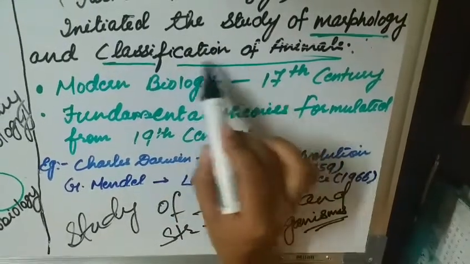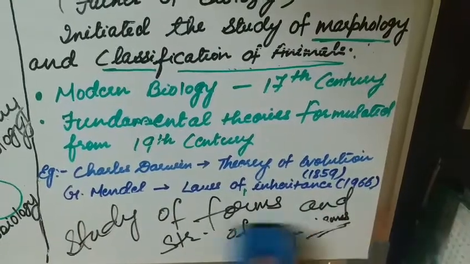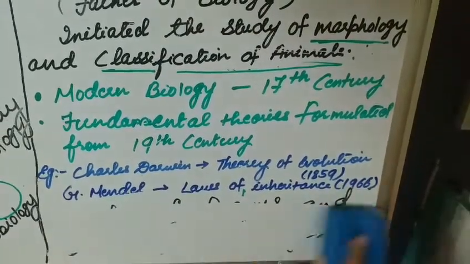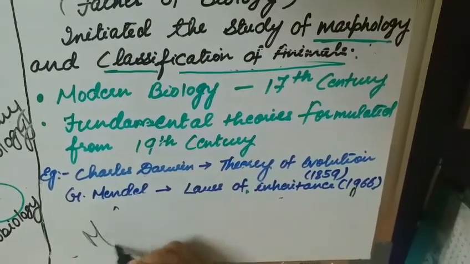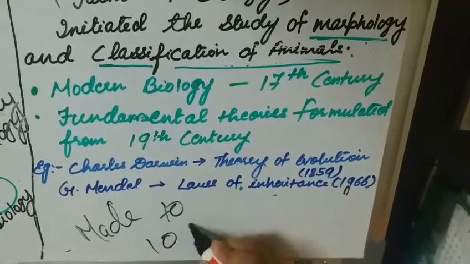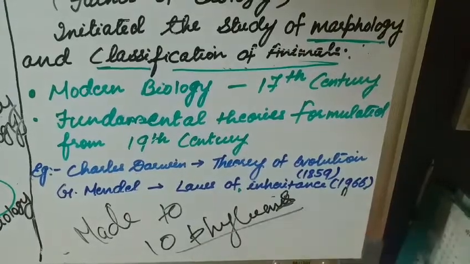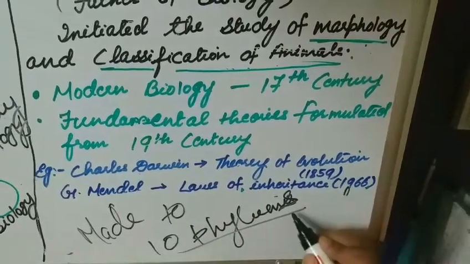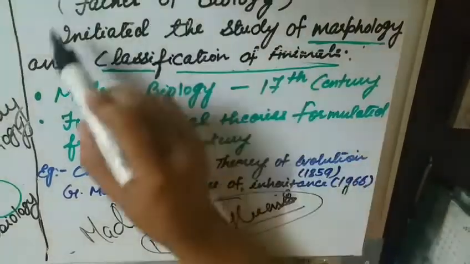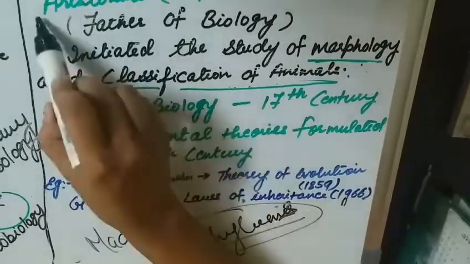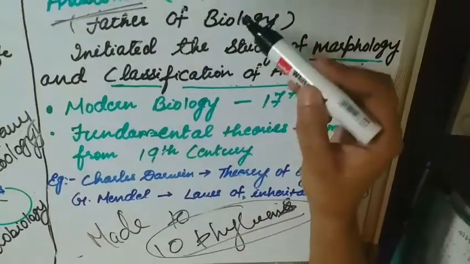Now the second thing which he initiated was classification of animals. The animals are further classified. The classification of animals which he initiated made 10 phylums. We will take this in a new chapter, that is 10 phylums. The animals are classified into 10 phylums. So this was proposed or initiated by Aristotle. Now, the modern biology. This was about the early biology.